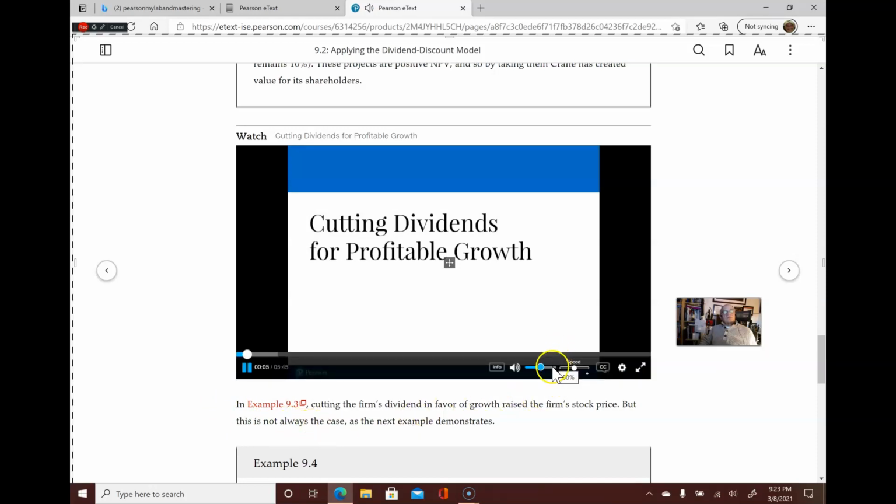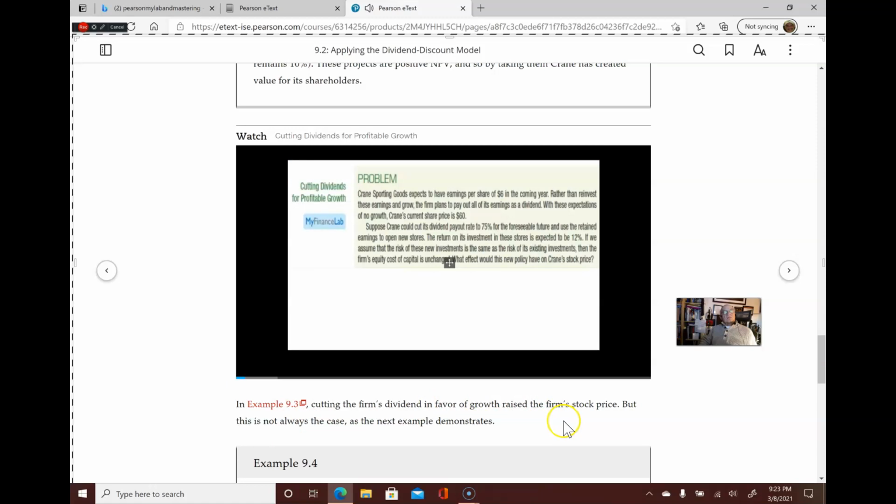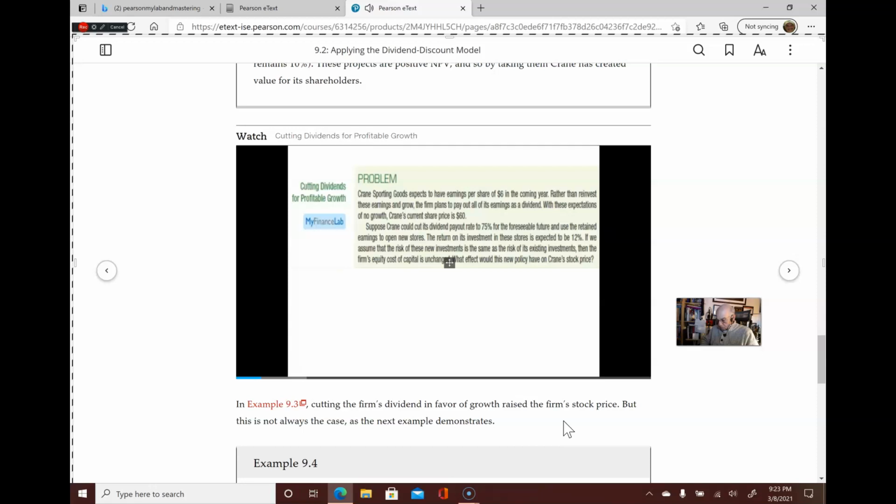Cutting dividends for profitable growth. In this example, we're going to consider a firm's decision to potentially cut its dividend and reduce the amount of cash it's paying out to its shareholders in order to invest that cash and increase the firm's future growth rate.